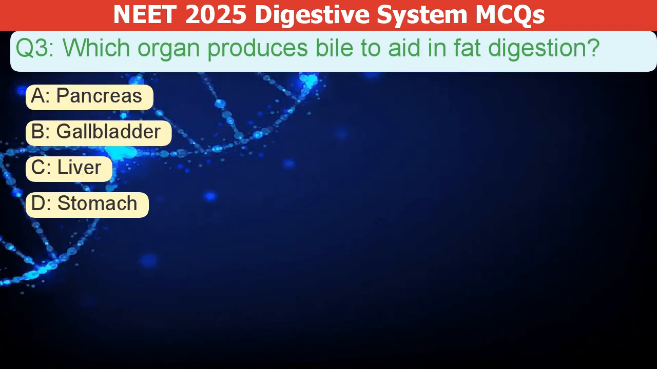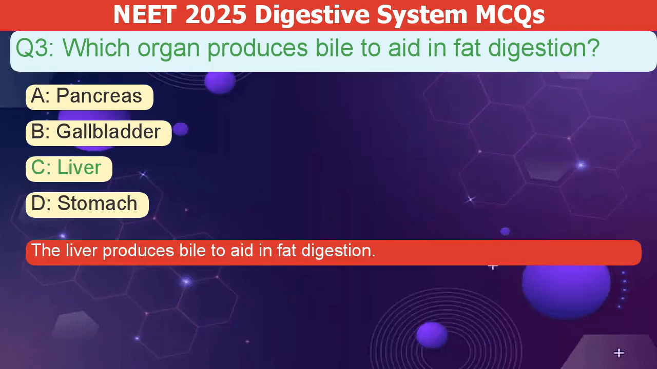Which organ produces bile to aid in fat digestion? A. Pancreas. B. Gallbladder. C. Liver. D. Stomach. The correct answer is C. The liver produces bile to aid in fat digestion.